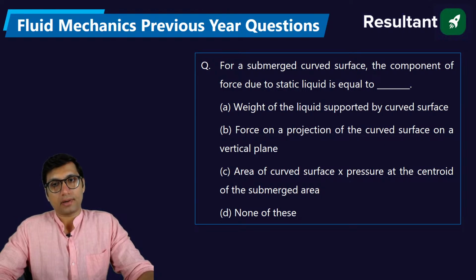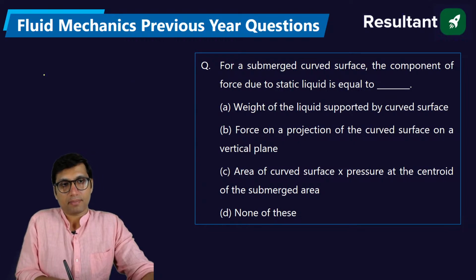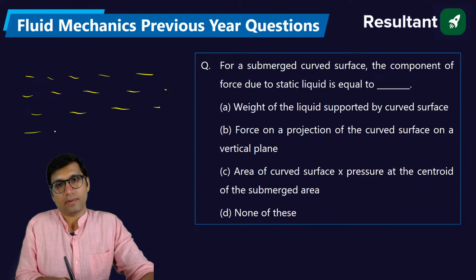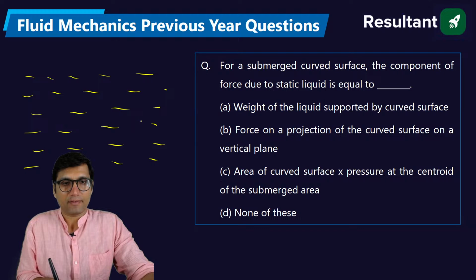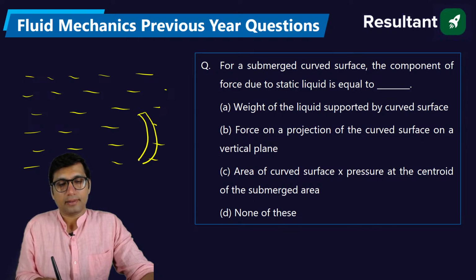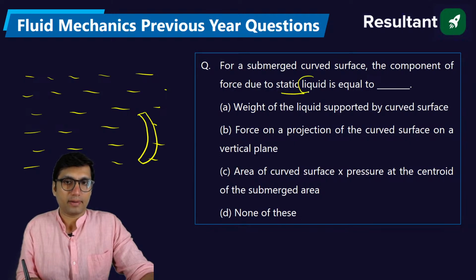For a submerged curved surface, the component of force due to static liquid. So we have a submerged body. Submerged means it is fully surrounded by static fluid, like let's say water. We have a curved surface, right? Let's say this is a curved body, and this curved body is fully surrounded by water, which is a static fluid, a static liquid. It is at rest, and it is a curved surface.